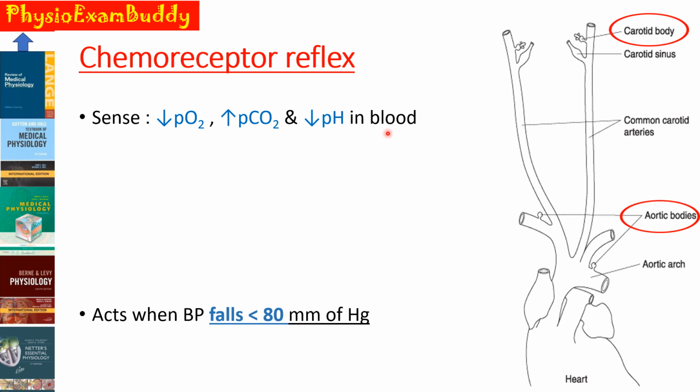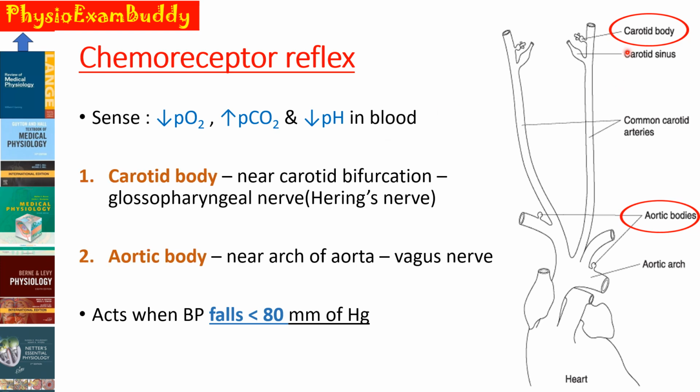Then what are the chemoreceptors in our body? There are two types of chemoreceptors. One is the carotid body and the second one is the aortic body. The carotid body, you can see here, is located near the carotid bifurcation and gets its innervation from the glossopharyngeal nerve, through a branch known as Hering's nerve. And the aortic body is situated near the arch of the aorta, supplied by the vagus nerve. And these chemoreceptors act when the BP falls below 80 millimeters of mercury.